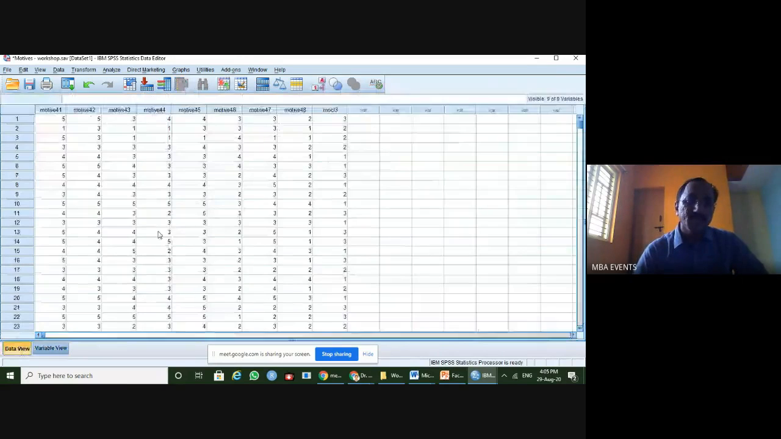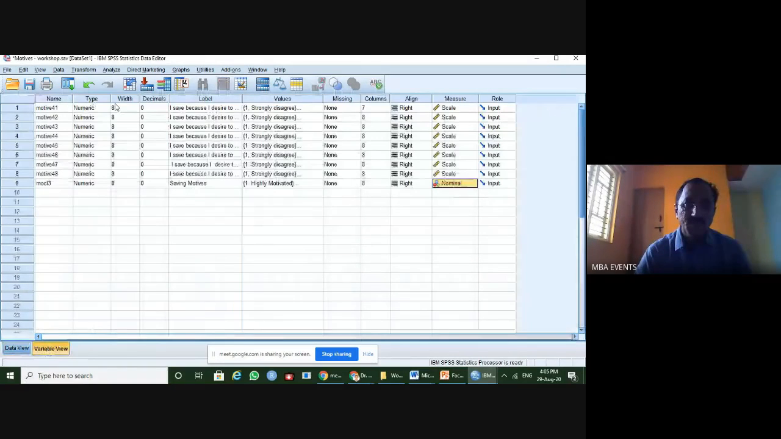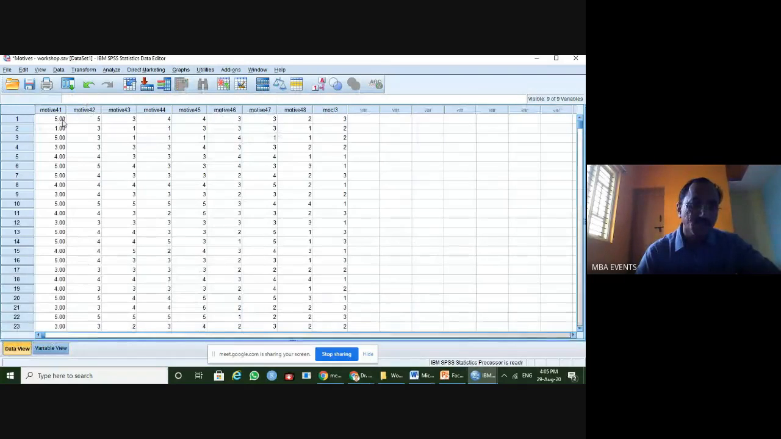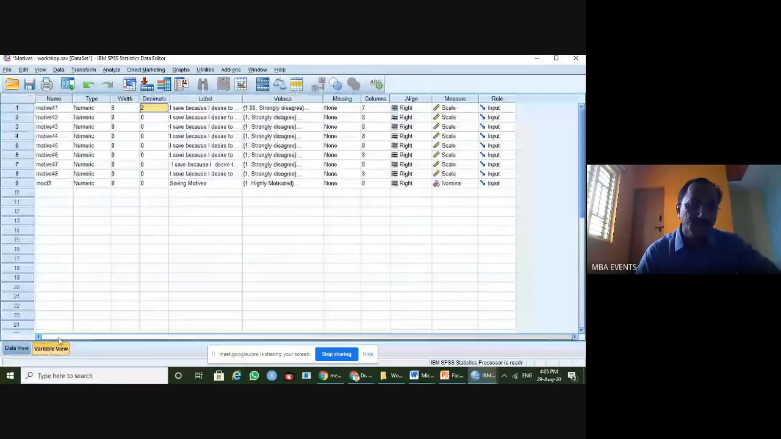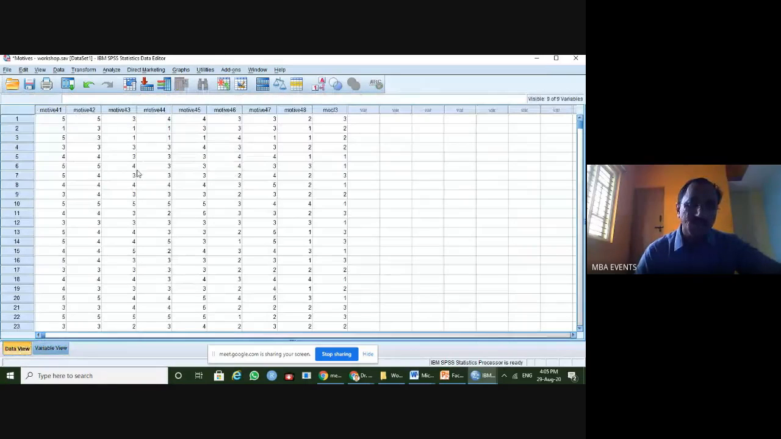When you go to the data view, it helps to check that the numbers are all appearing properly, with decimals or without decimals. If I increase the decimals to 1, 2, you can see in the data view that 2 decimals are appearing. To overcome all this, it's better that you always keep the decimals as 0. Now the numbers will be very clear.